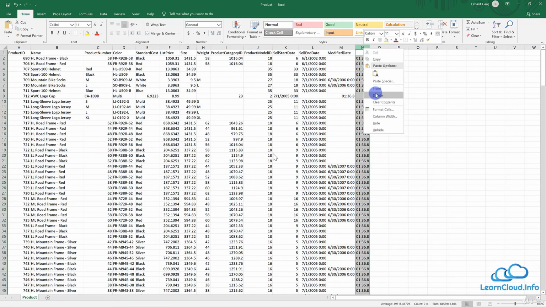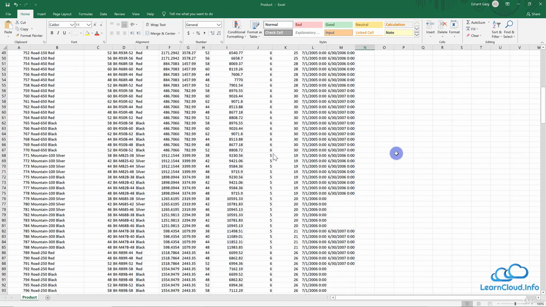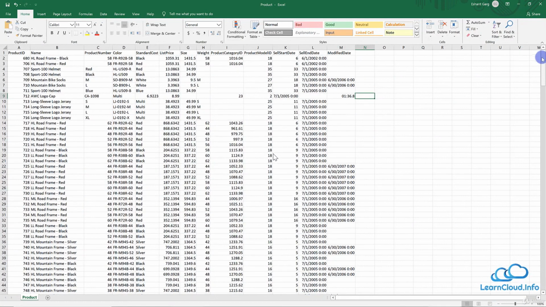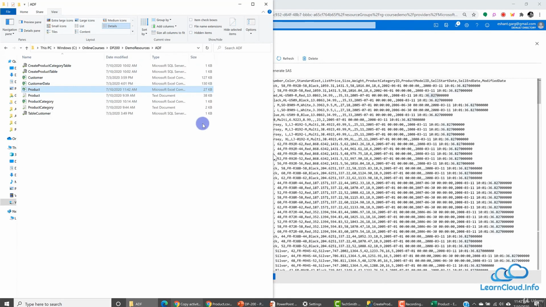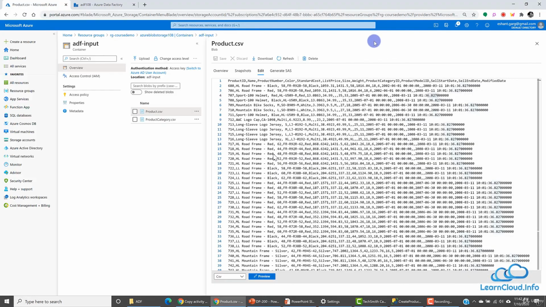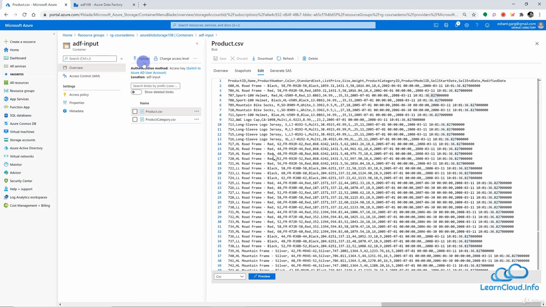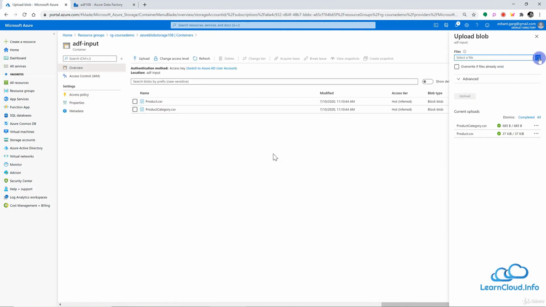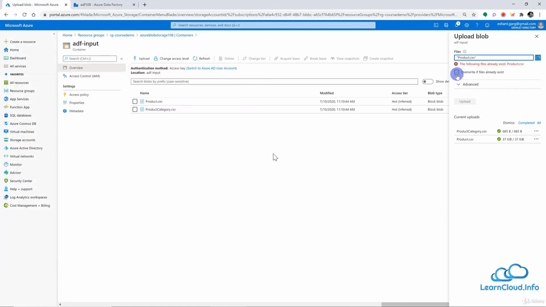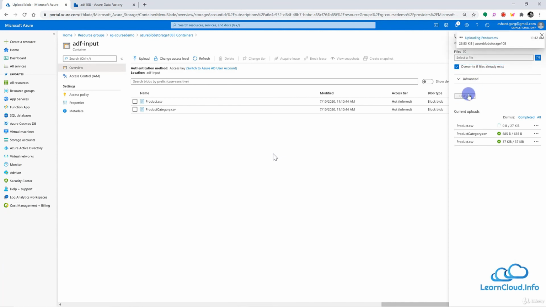But anyway, let's quickly delete this column. And this looks good. This is a small file. We do not have many rows here, we just have 296 rows. Everything else looks good. So let me save this file once again, then close this file and go back to my storage, and upload this file once again. I will choose the product file here, and overwrite if my file already exists, and click on upload. This is a small file, so this should be good.